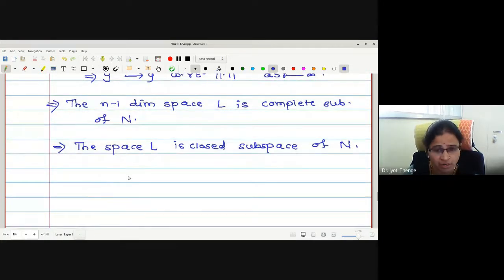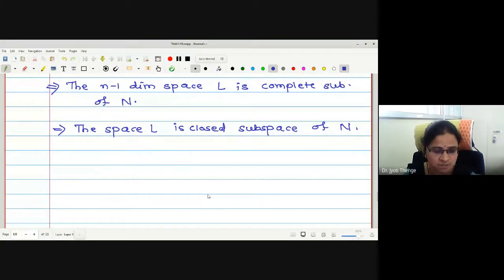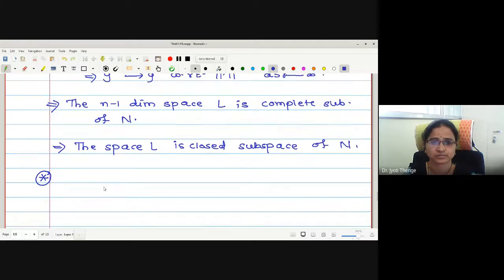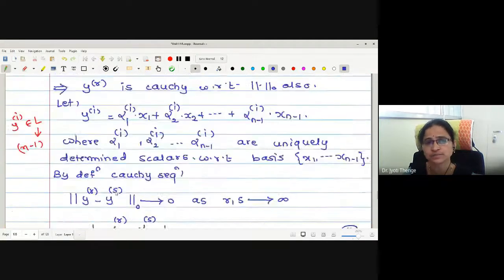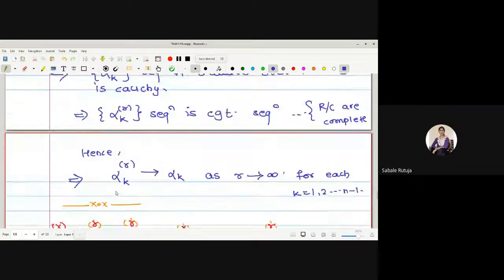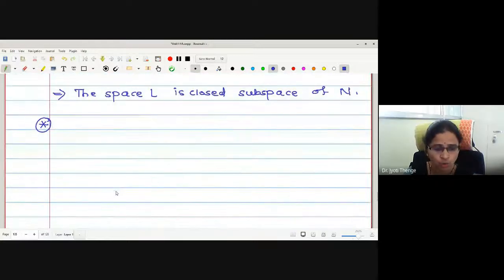Under the induction hypothesis, the result is true for an n minus 1 dimensional subspace, and this L is complete, that is, a closed subspace of the normed linear space N. Now let me make use of this closedness property to show the main result. Any difficulty up to this? No, ma'am. Okay. Now what I'm going to consider.